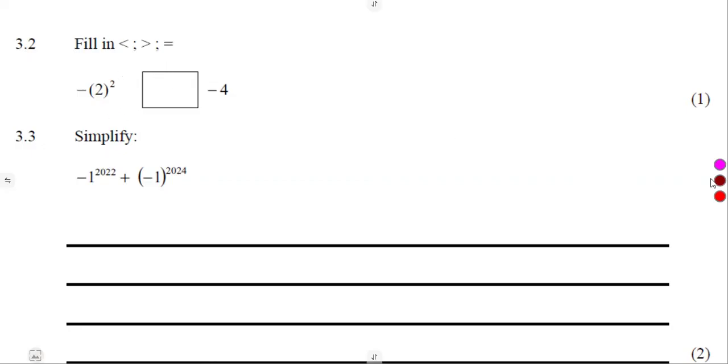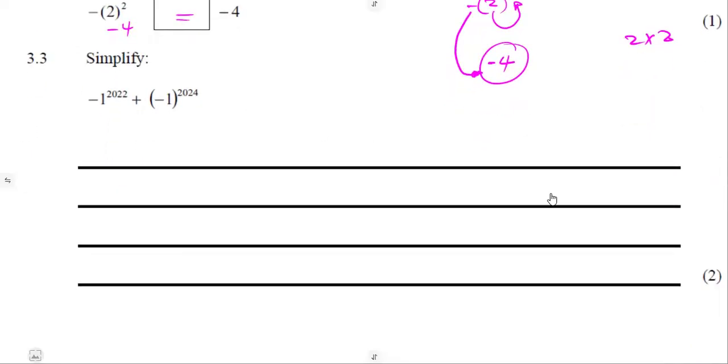So fill in with less than, greater than, or equal to. With this information that we are given, this is -2, like this. So the negative is outside of the bracket. The 2 is raised to the exponent of 2 to give us a 4, 2 times 2. But what about the negative? The negative is outside of the bracket, will also affect our answer at the end. So answer will carry a negative. So it means this is simply a -4. So -4 and -4, they're equal, guys.